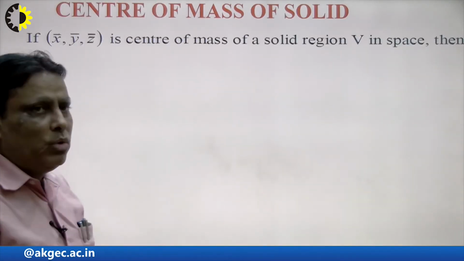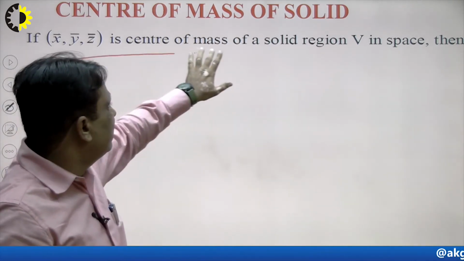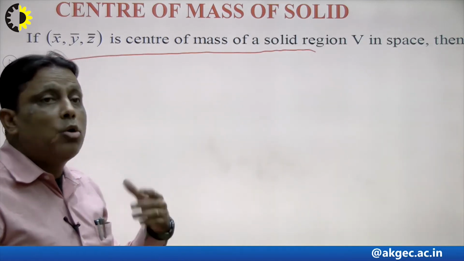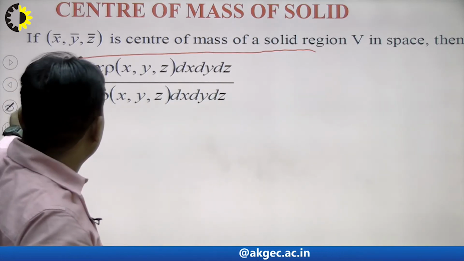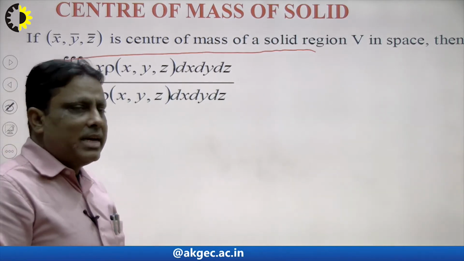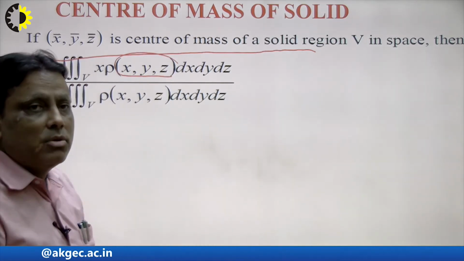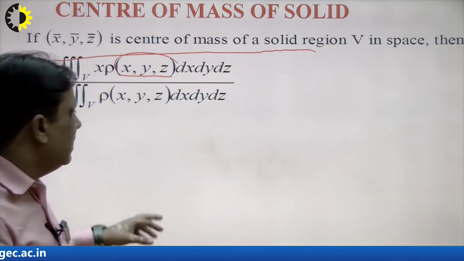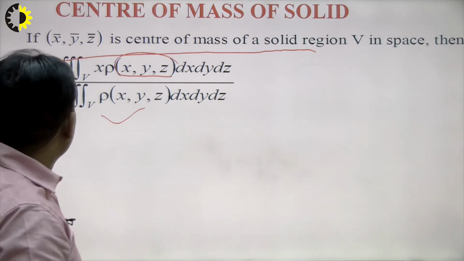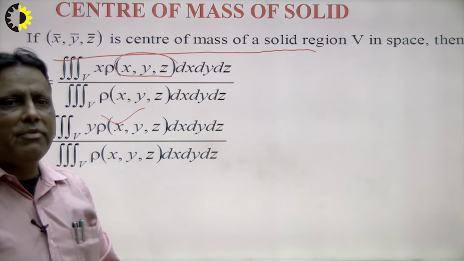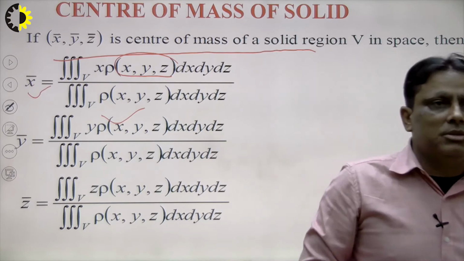Center of mass is also calculated by triple integration, if x y z is the center of mass of a solid region V in space. Then how do we calculate the center of mass with the help of triple integration? In this way I write x bar is equal to the triple integral of x into density. If density is constant we can solve, if density is variable we can also solve, dx dy dz, with the help of triple integration. This is the formula of rho dx dy dz. In the same way we can calculate the y coordinate with triple integration, and in the same way we can calculate the z coordinate of the center of gravity.